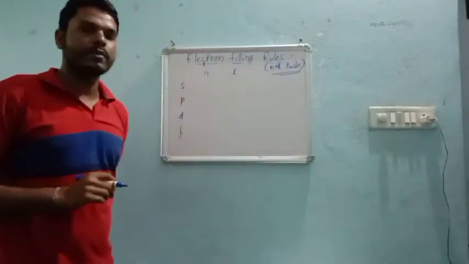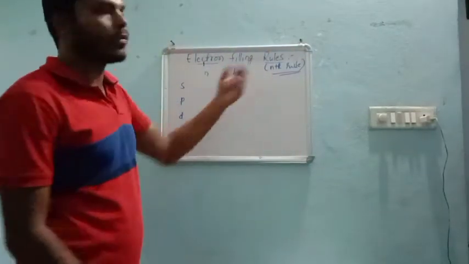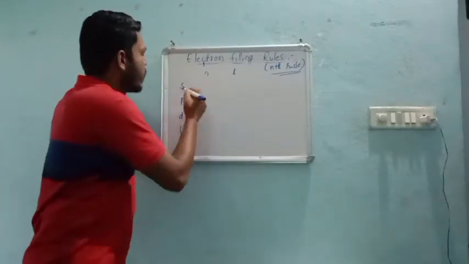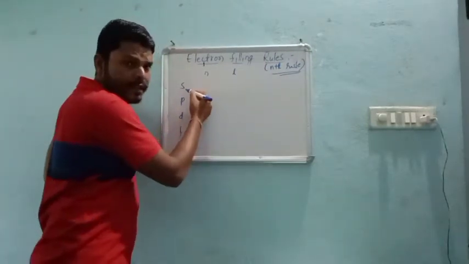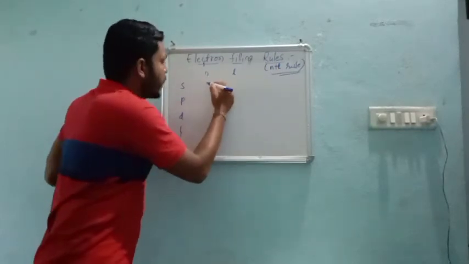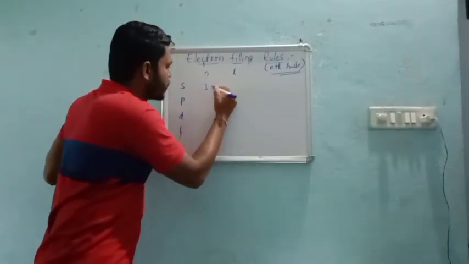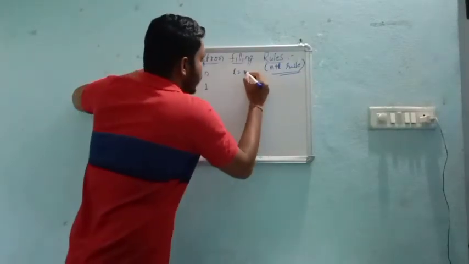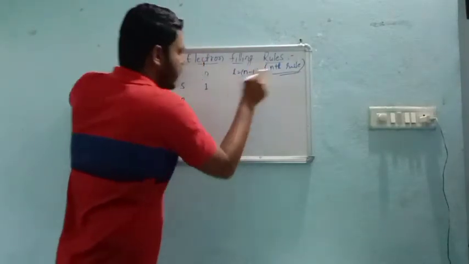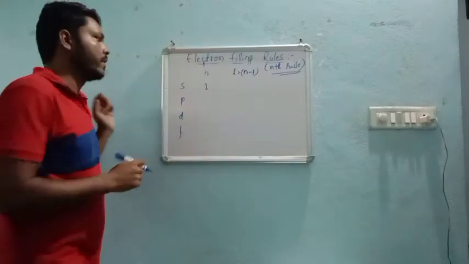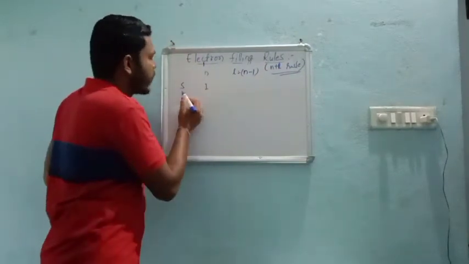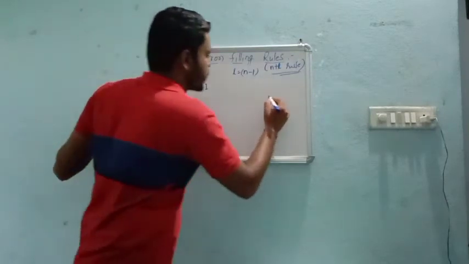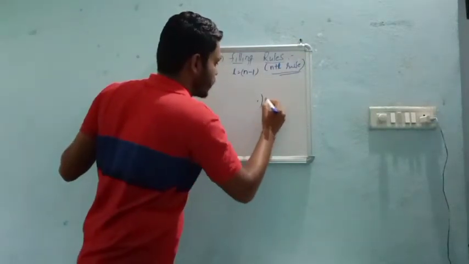During the syllabus we will go into detail, but try to understand and solve problems like this. Now the s shell comes in n equal to 1. Later we will see the l value. First see the n values. So the n value of s is 1. Why? I will show you again here.